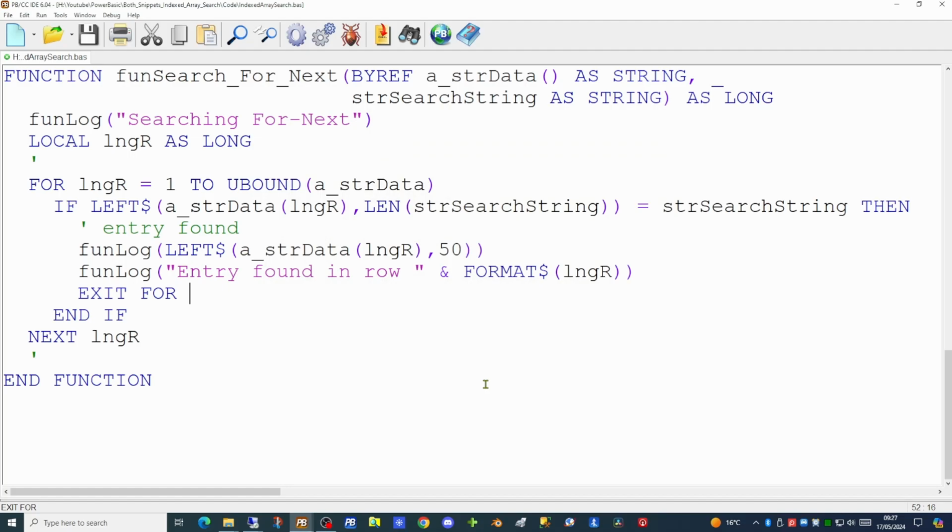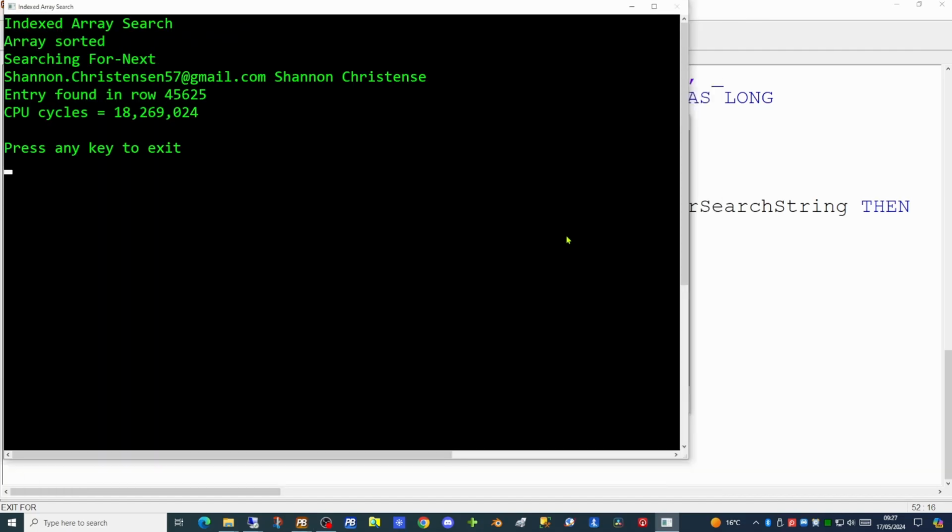So let's try running that application now to see what we find. And we have indeed found the record we're looking for on row 45,625, and we took just over 18 million CPU cycles to find that entry. So this is our baseline for using a for next loop to search data out from the large array.